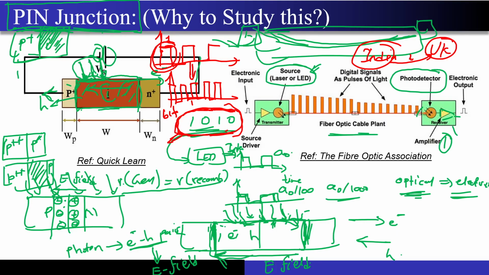What will I do? I will try to reduce the width of this rectangle to such a low value that I can carry out whatever video I wanted to transmit. Let's say it got converted into 1 lakh bits, 101010. Correct? So if it got converted into 1 lakh bits, I want to transmit these 1 lakh bits in as small a time as possible. That means the width of this rectangle has to reduce. But to reduce the width of the rectangle, I first have to check whether my photo detector device can handle such a high frequency or not.